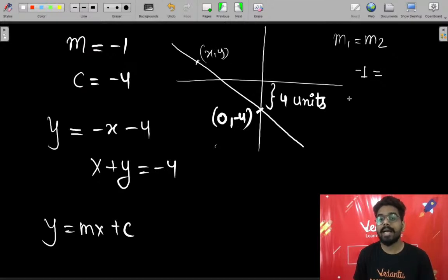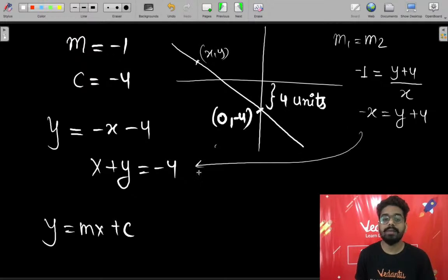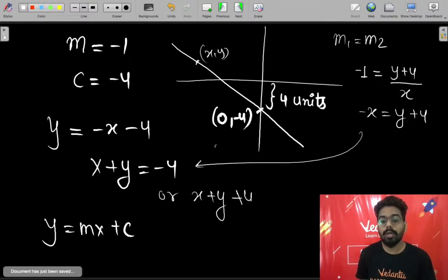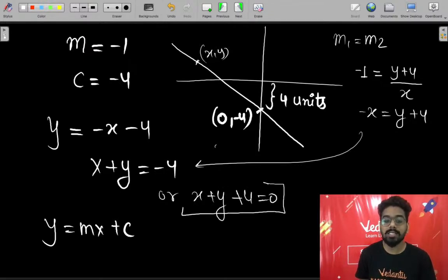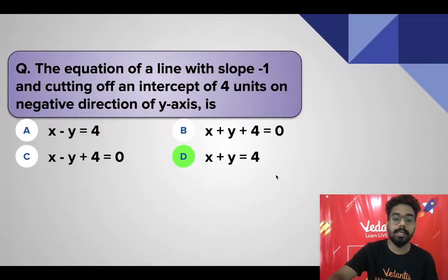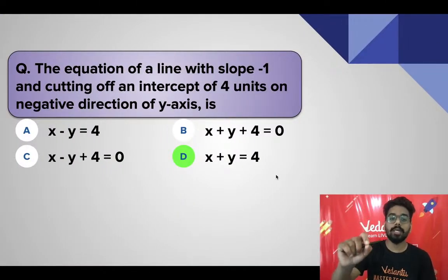Then y minus of -4 is y plus 4 upon x minus 0 is x. When we cross multiply, we have -x is equals to y plus 4. Again we have the same answer, x plus y plus 4 is equals to 0. So your answer will be option number B.